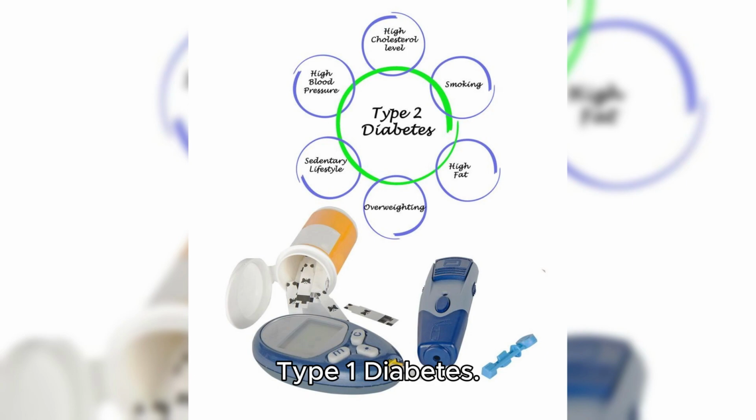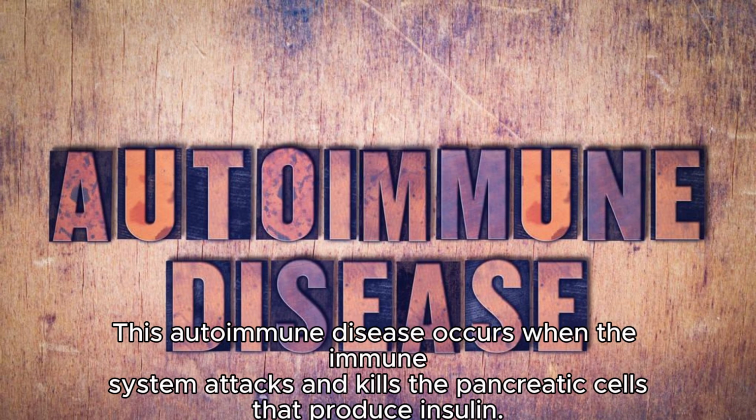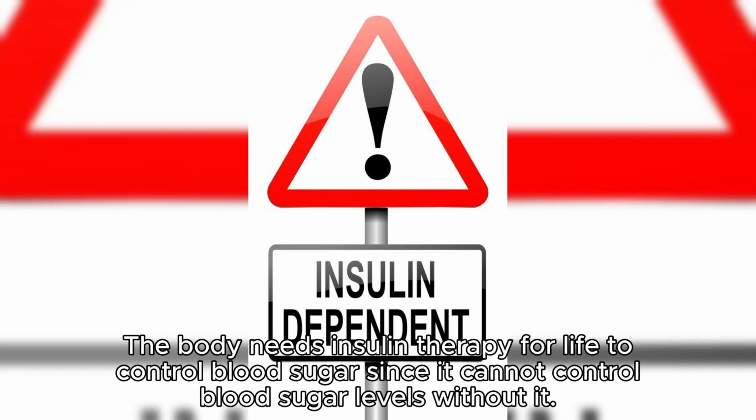Type 1 diabetes. This autoimmune disease occurs when the immune system attacks and kills the pancreatic cells that produce insulin. The body needs insulin therapy for life to control blood sugar since it cannot control blood sugar levels without it.